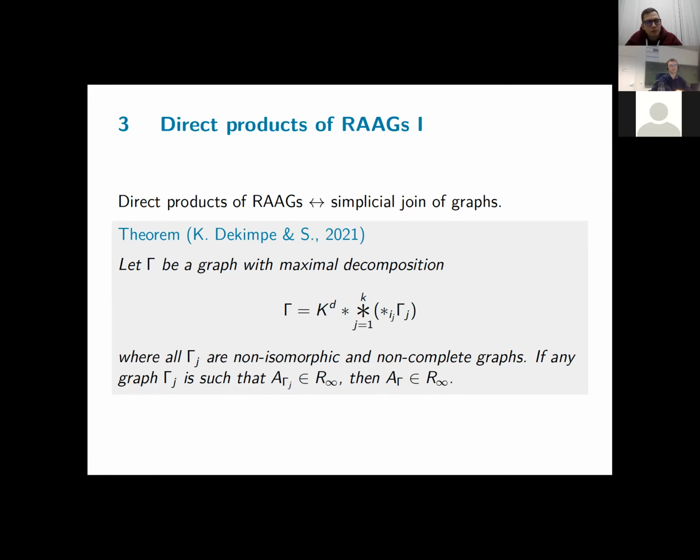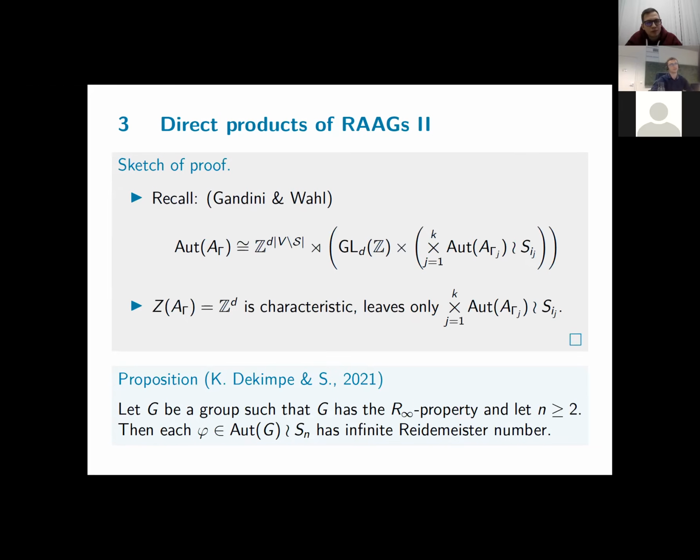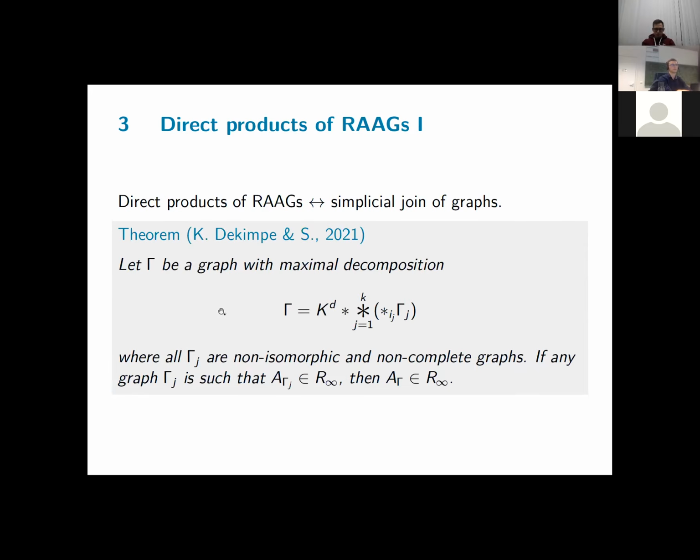Now, the proof is a bit more straightforward than for disconnected graphs. Recall that Gandini and Wei gave this expression for the automorphism group in terms of the individual factors. We had two parts coming from the complete graph K_d, and then a third part coming from the non-isomorphic non-complete graphs. With this automorphism group description, we then did the following. Also recall that the center of A gamma corresponded to all vertices that are connected with every other vertex, but this will precisely correspond to all vertices in K_d.